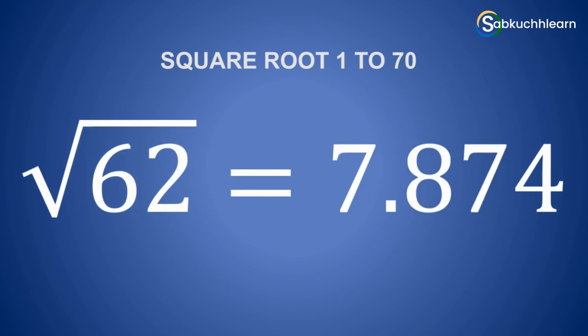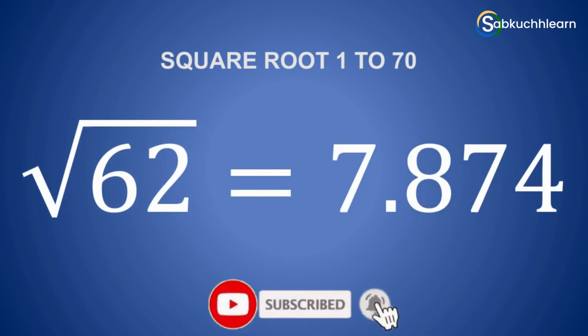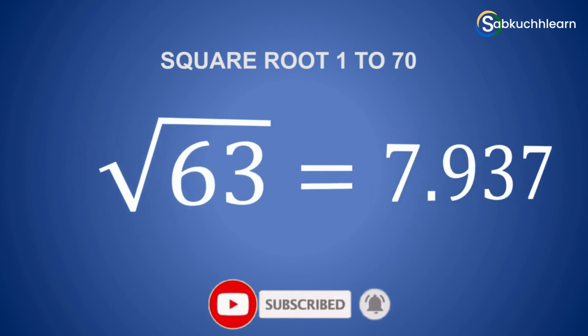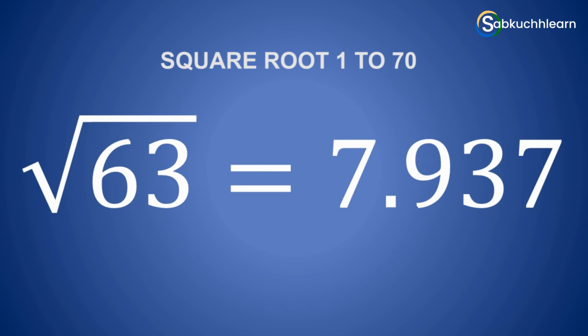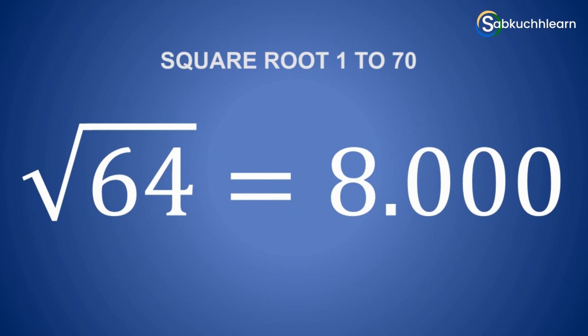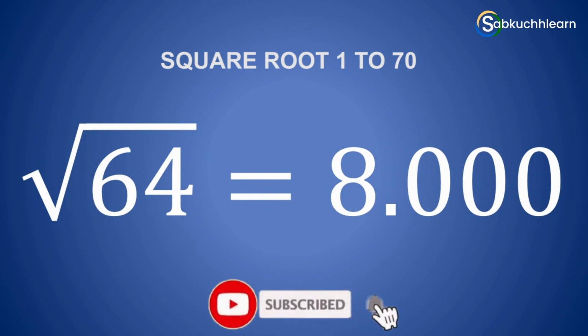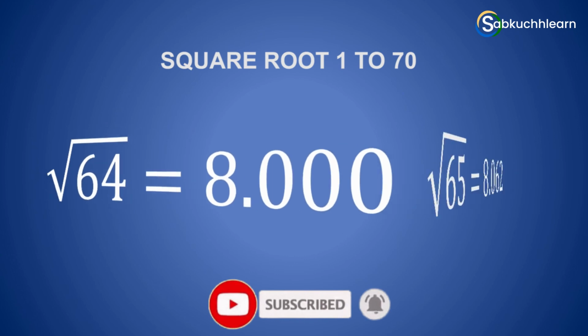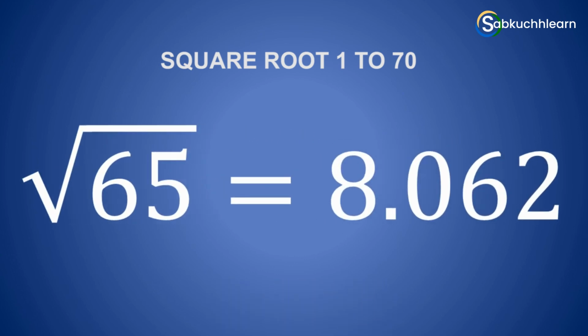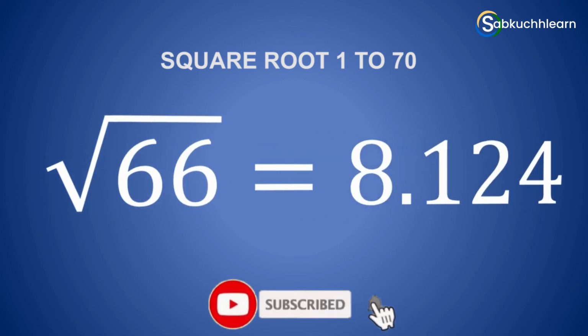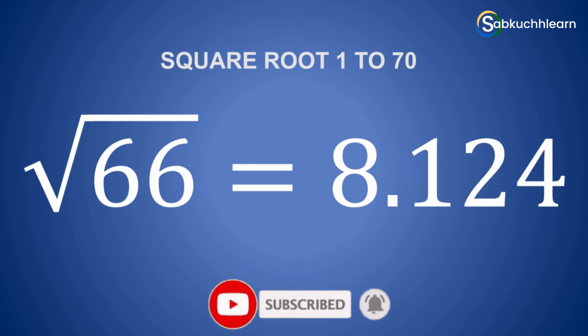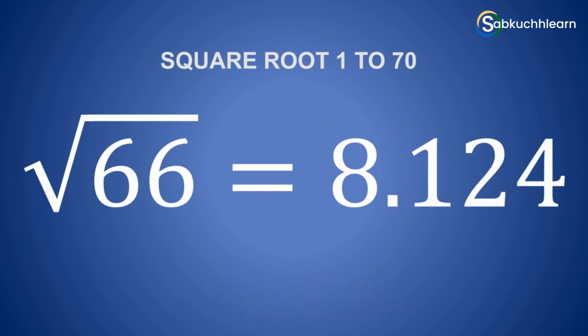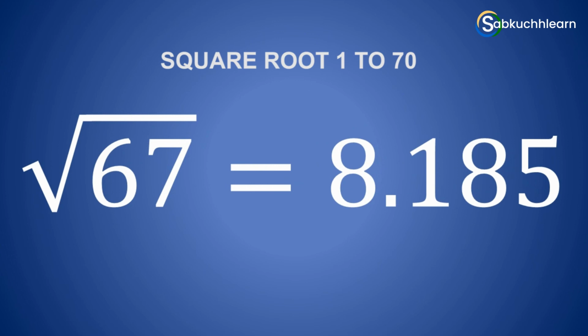The value of root 62 is 7.874. The value of root 63 is 7.937. The value of root 64 is 8. The value of root 65 is 8.062. The value of root 66 is 8.124. The value of root 67 is 8.185.